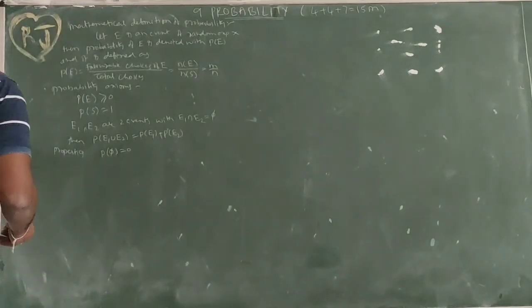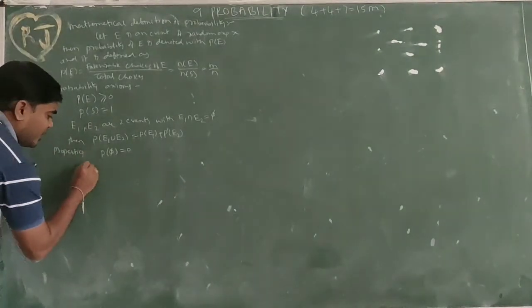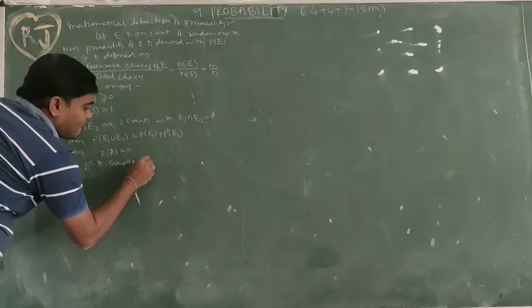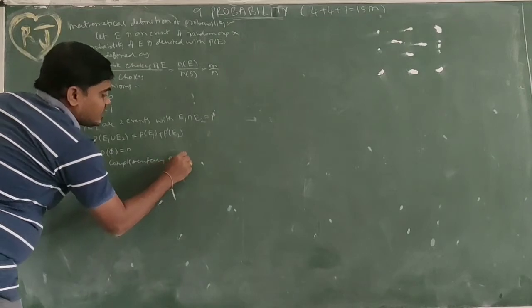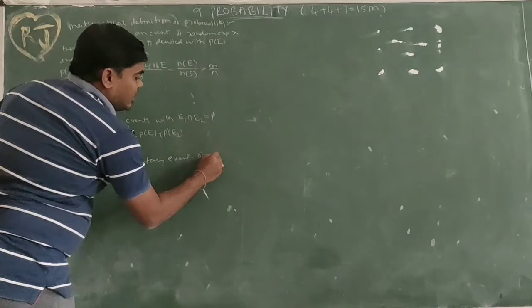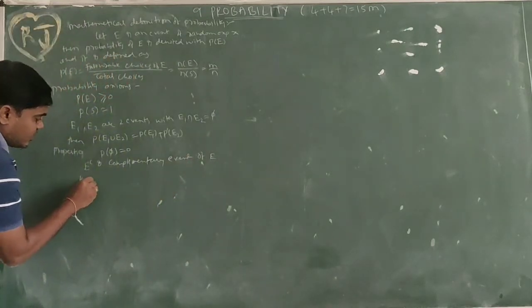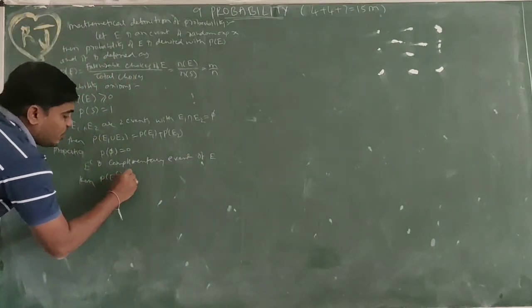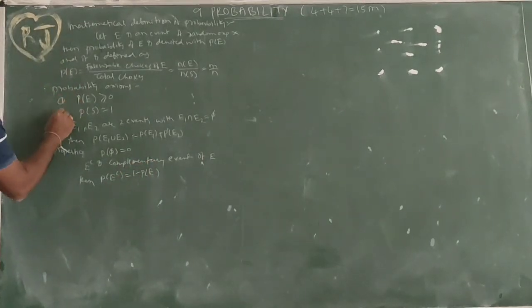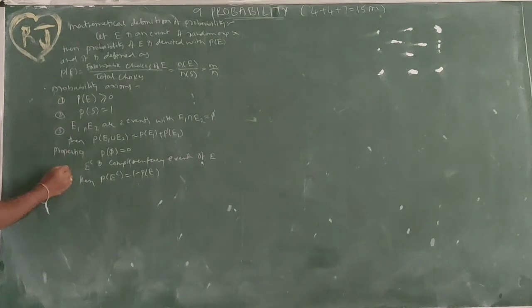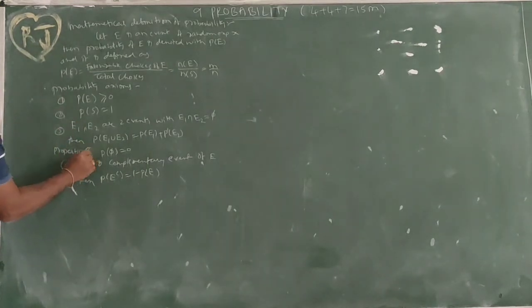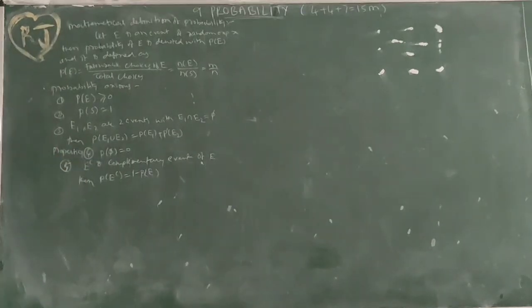Next, E complement is the complementary event. E complement is the complementary event of E. Then P(E complement) = 1 minus P(E).